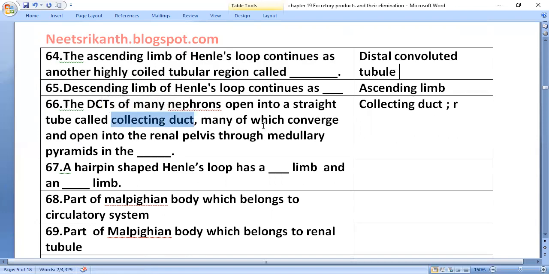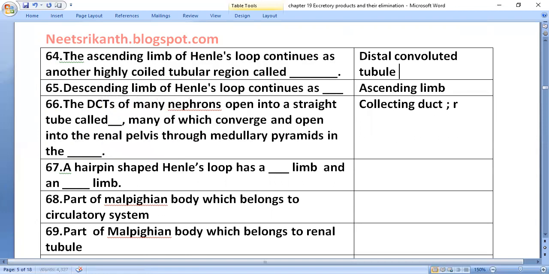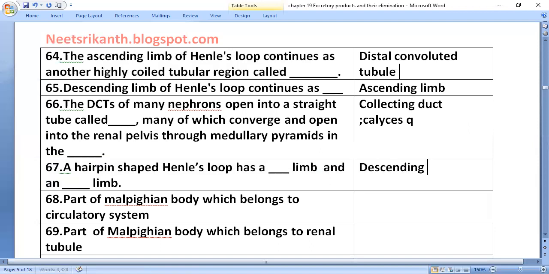Many collecting ducts converge and open into the renal pelvis through the medullary pyramids in the calyces. The hairpin-shaped Henle's loop has a descending limb and an ascending limb.